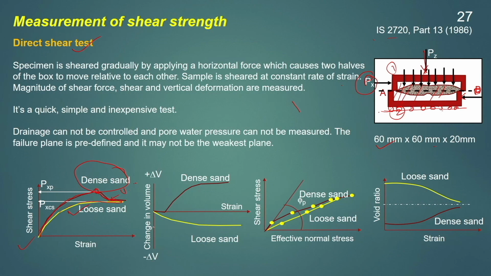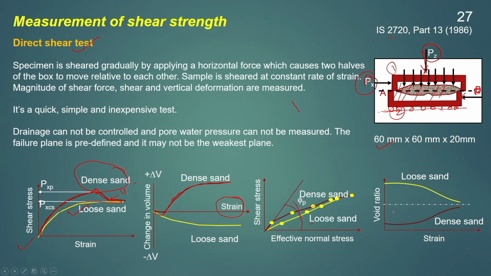Similarly, if we check the change in the volume to the strain relationship, we can see for the dense sand, initially there will be a decrease in the volume of the sample, then with a further increase in the strain, the volume of the soil sample will increase. However, for the loose sand, the volume of the sand will decrease continuously due to the increase in the strain of the sample. Then this test will be conducted with 4-5 samples at different loads, and then a plot will be plotted between the shear strength and effective normal stress, and then we can determine the phi value of this soil.